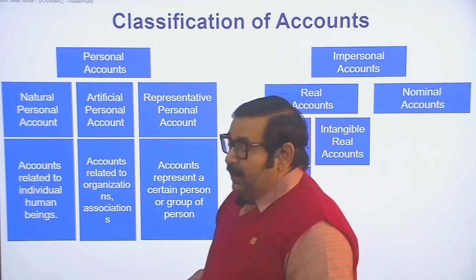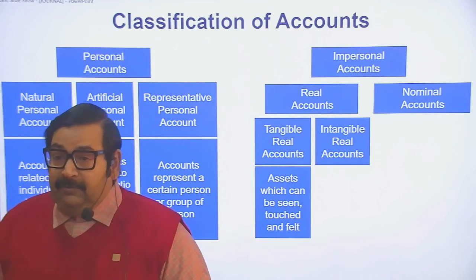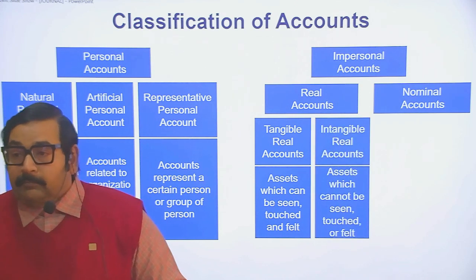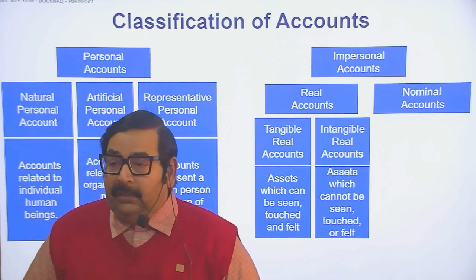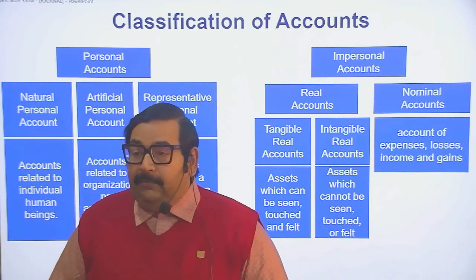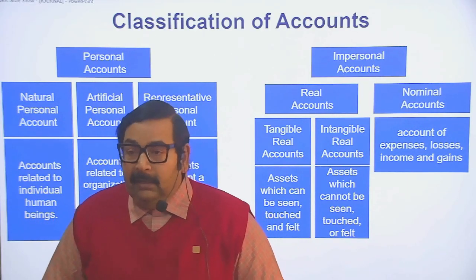Real account: tangible real means assets which can be seen, touched and felt, and intangible assets which cannot be seen, touched or felt. And nominal account: expenses, losses, income and gain.